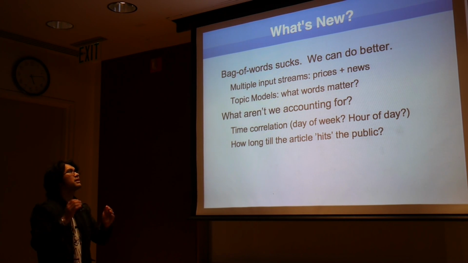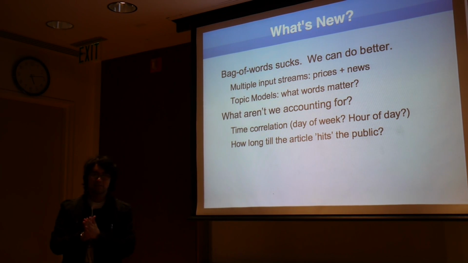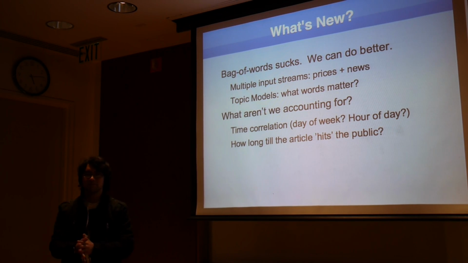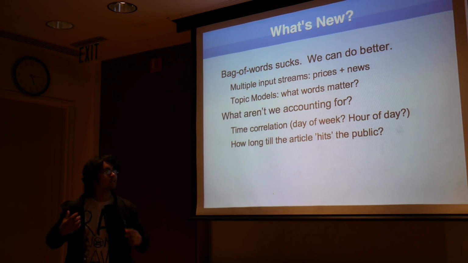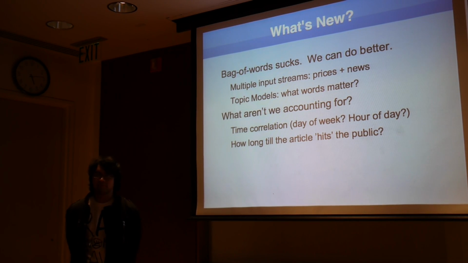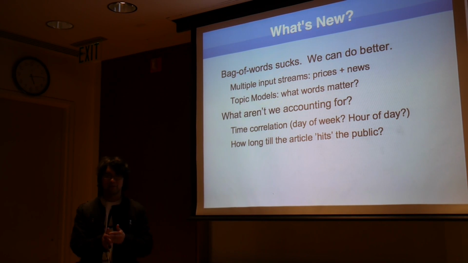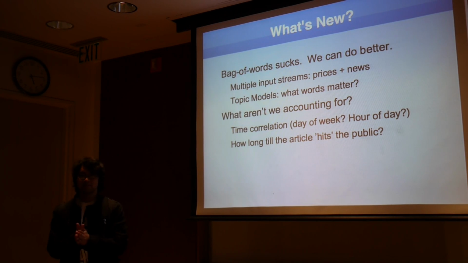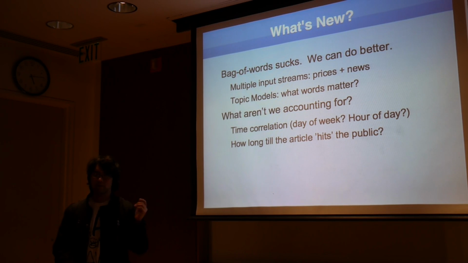Anyway, where we're going to go from here is that their NLP is really stupid, and I think we can do better. The first thing is that we're going to take a more principled approach to looking at the data itself. For example, the bag of words model says, I'm going to look at this article, I believe it's about this one person, and then I just see what happens afterwards. That's not at all true. They talk about this person and then it adversely affects their neighbors or helps their competitors. So we're going to look at the NLP aspect, pull out sentences that are actually appropriate, and do whatever is necessary to get useful features out of those.